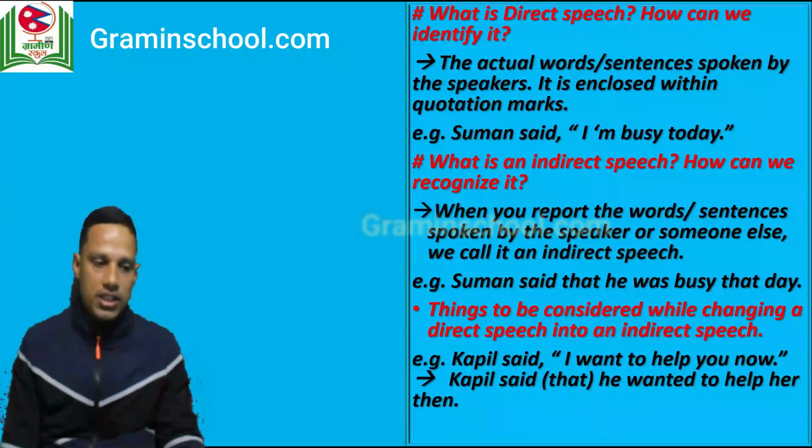Kapil said, "I want to help you now." Now we can report this sentence as: Kapil said that he wanted to help her then. You can notice here some of the changes that we have made. The conjunction that is optional, so it is put within the brackets.